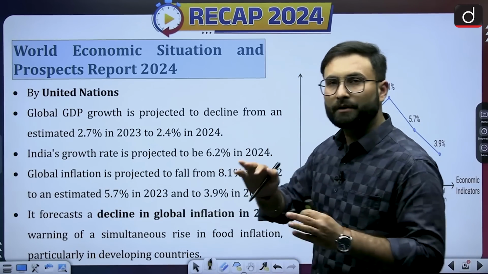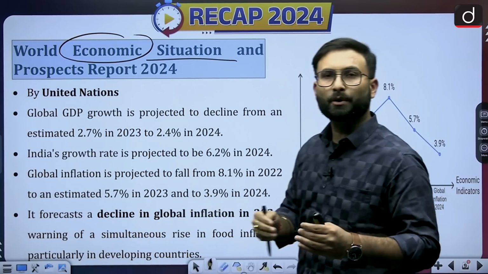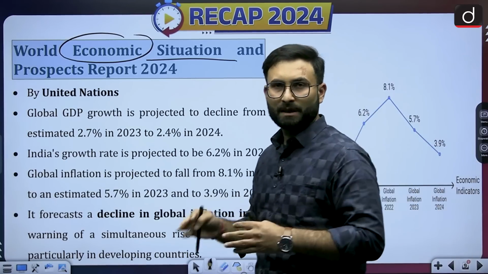Now let's move further and start with the second report, that is World Economic Situation and Prospect Report. With the report, it is clear that they are talking about the economic situation. So we will be talking about the GDP, we will be talking about the inflation, we will be talking about the food inflation. These aspects we will be covering.